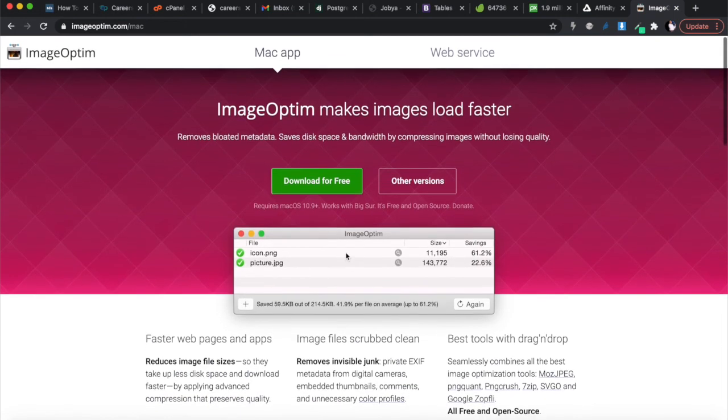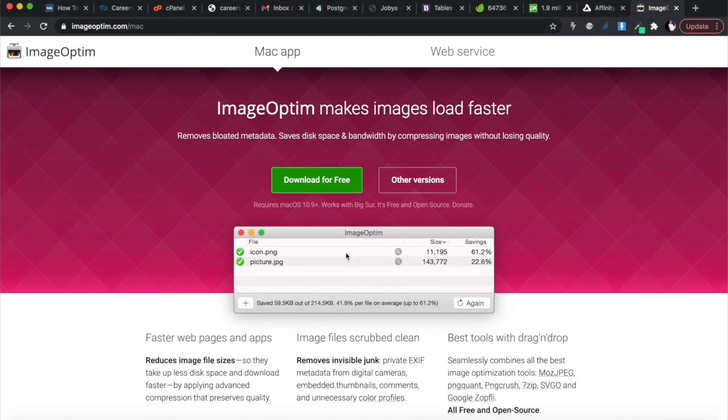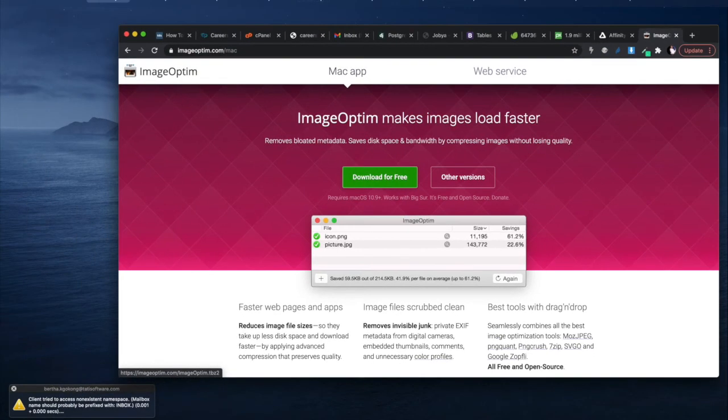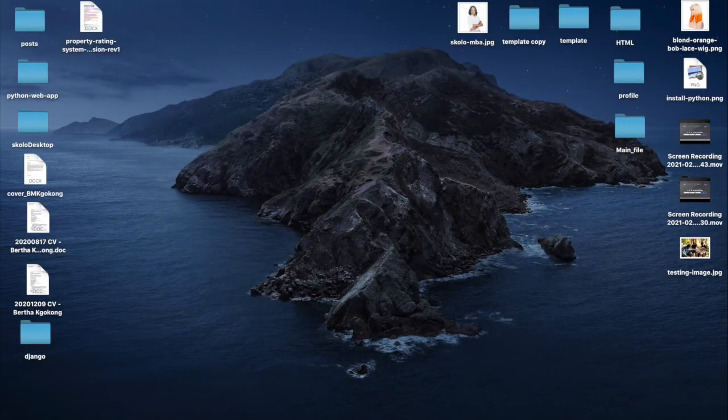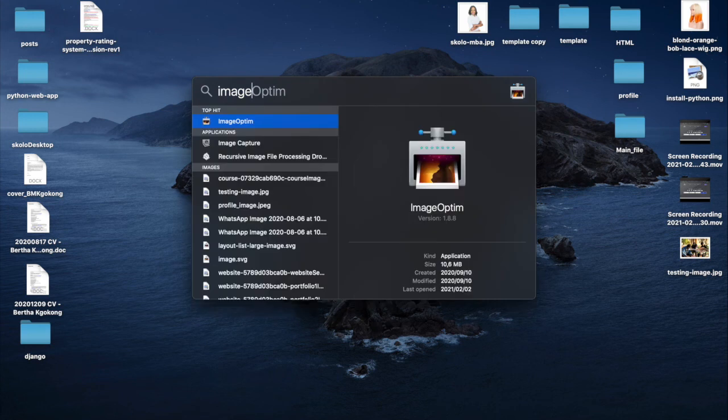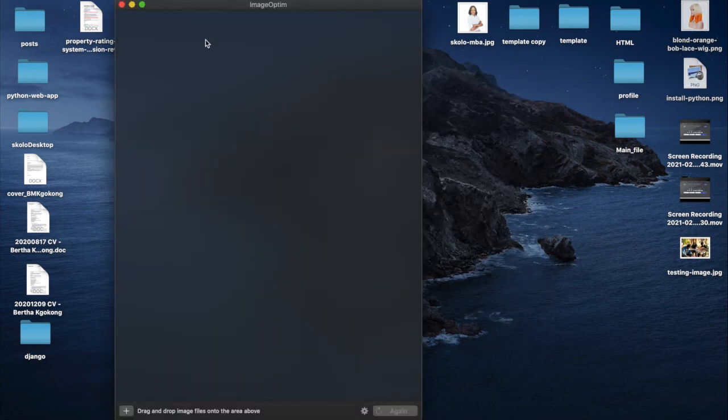But now, especially for the images that are within the static folder, I'll just download the application. You can get the app, or there's also a web service where they do it for you, but I have it downloaded on my computer. You can just go there and download it for free. Once you've downloaded it, this is what the application looks like. ImageOptim, there it is. It's just a very simple application.